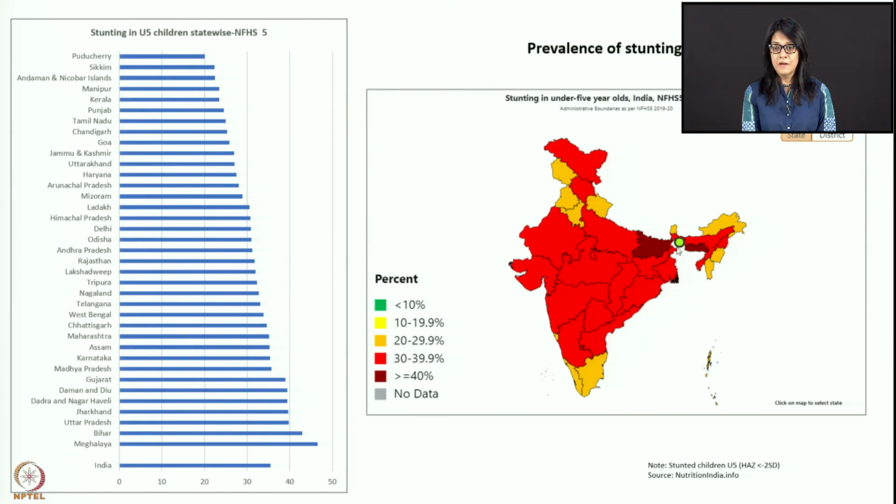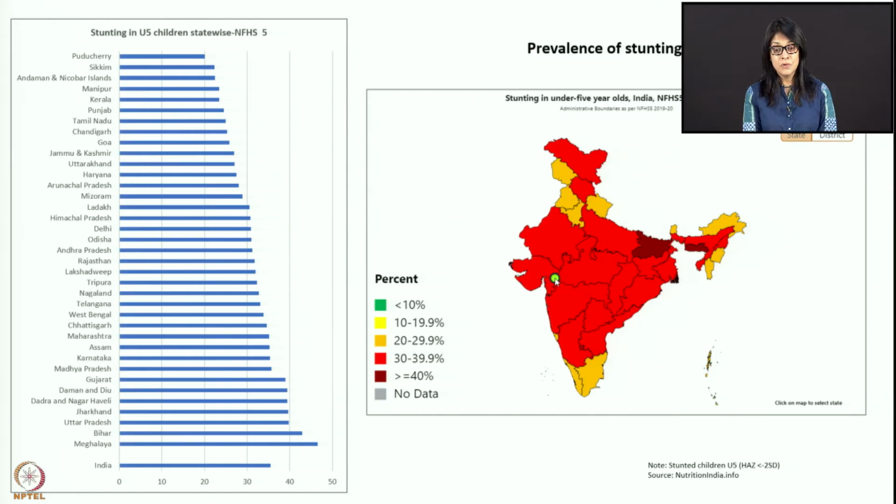And here again, these are all the states that we have shown. Here is your Meghalaya, this is your Bihar, and this data is showing more than 40%. Then between 30 to 39%, it's all your red zone. So basically pretty much the whole of India has more than 30% stunting rate, which is significantly high.